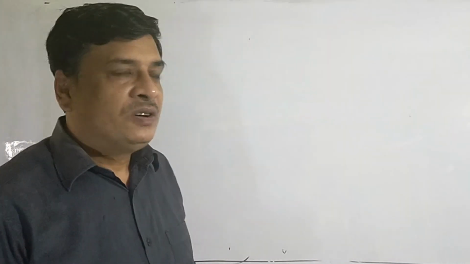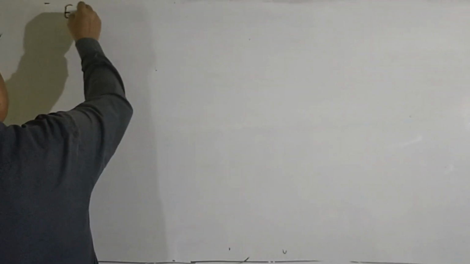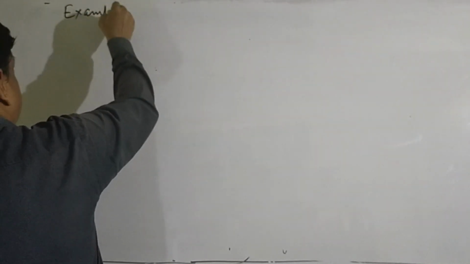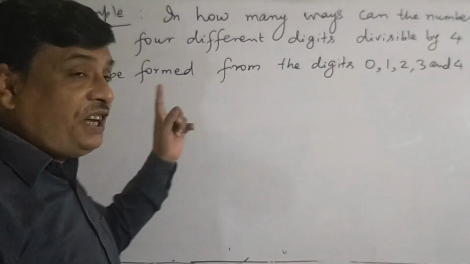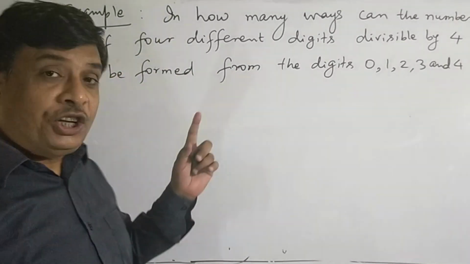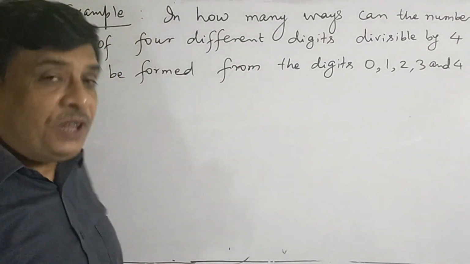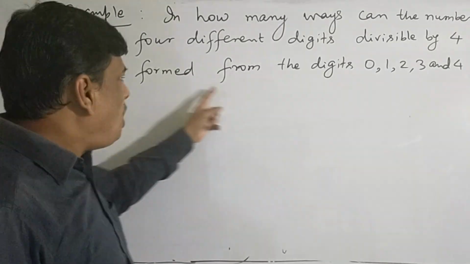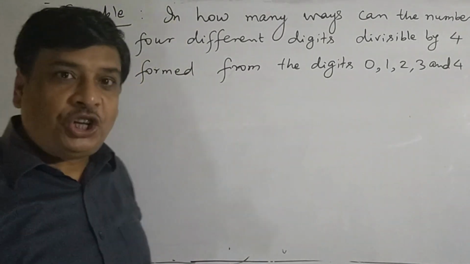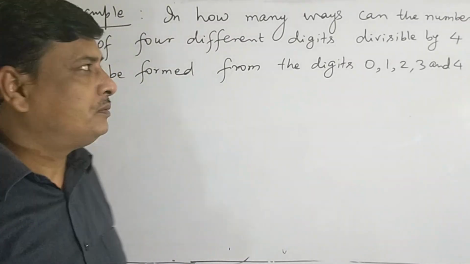Let us take another example of counting of numbers. In how many ways can the numbers of 4 different digits divisible by 4 be formed from the digits 0, 1, 2, 3 and 4?